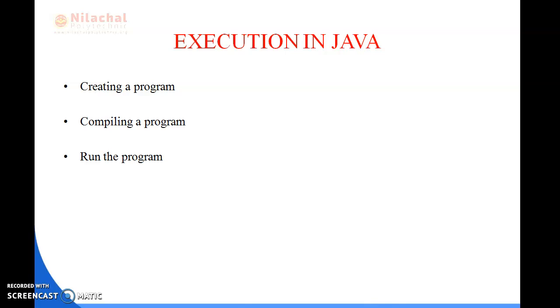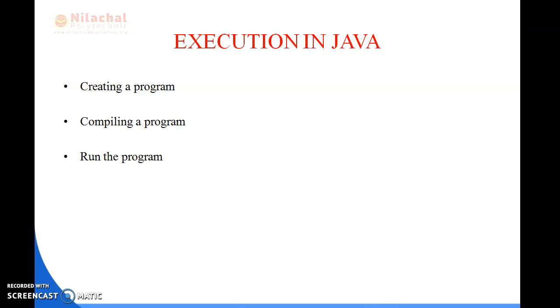Creating a program means writing the Java code using a class file. In my next slide, I will discuss that. By creating a Java program, we can do as many functions and operations as we can on any other platform.